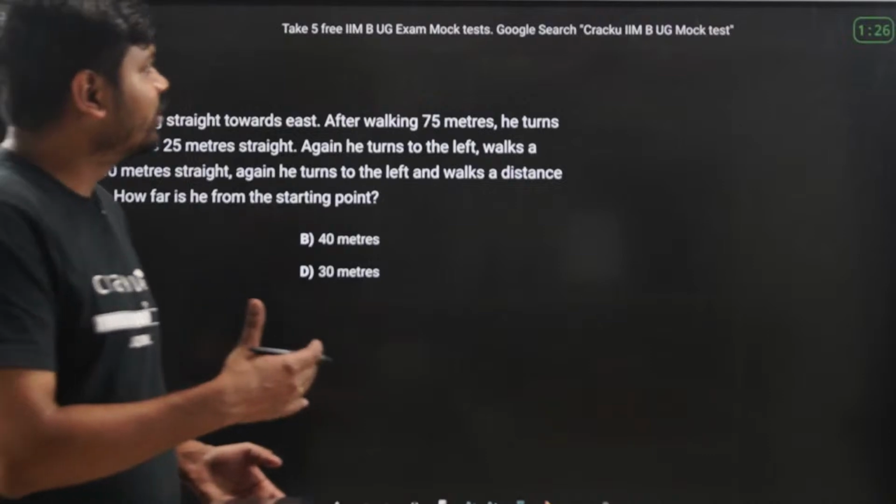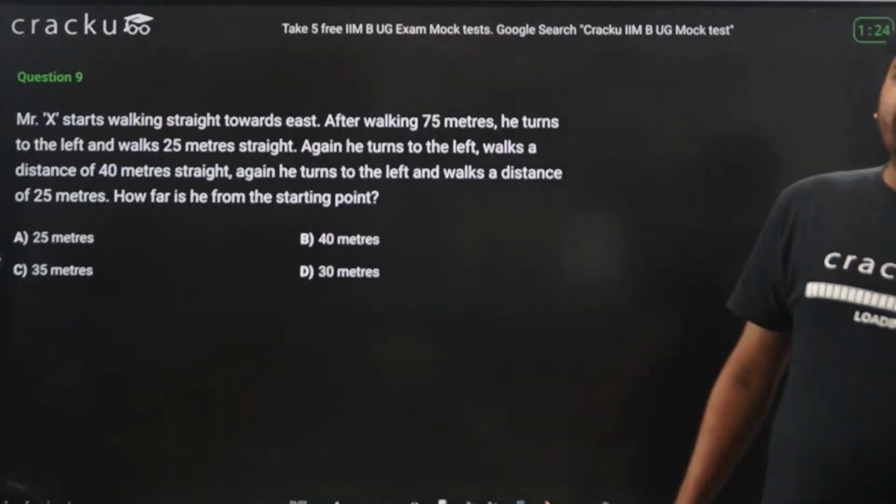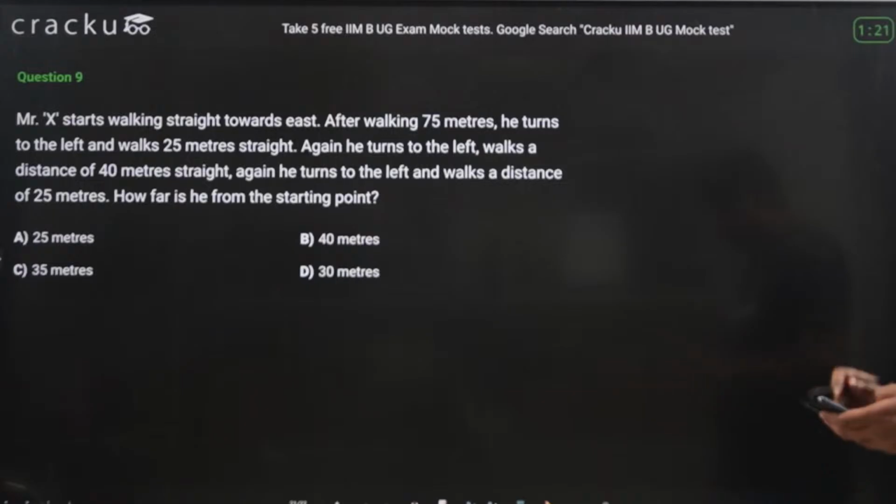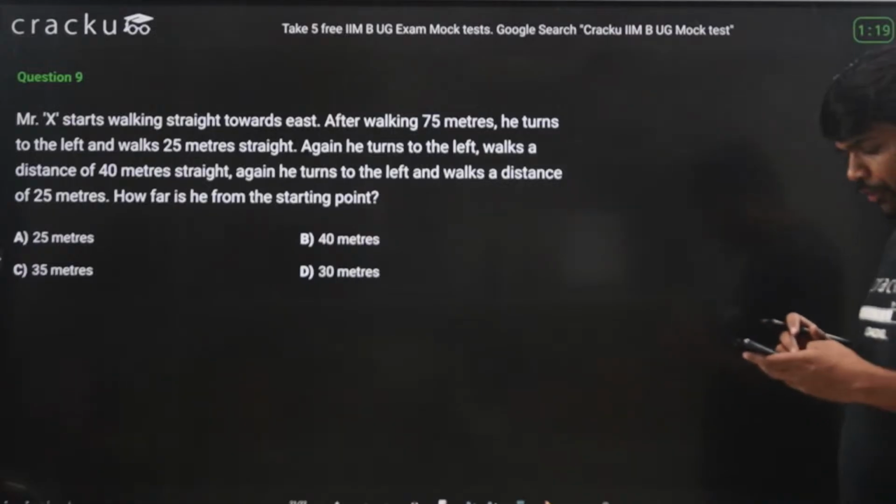Please solve this question. You have 90 seconds for this question. Easy question only. This is a previous year IPMAT question. I want you to solve this question.